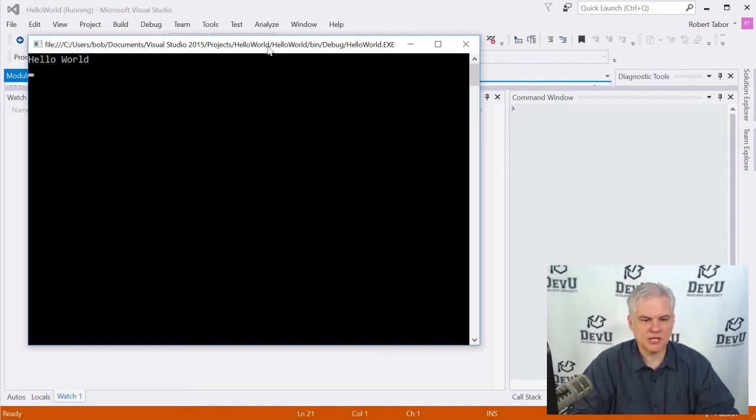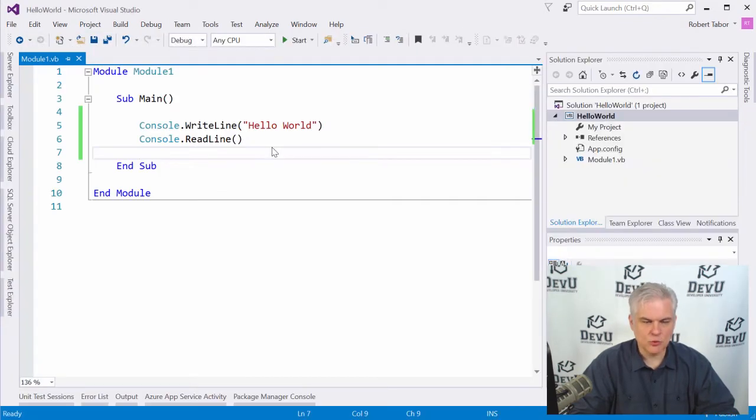How do we stop the application? There are two ways. I could click the little X button here in the upper right-hand corner, or I can hit the Enter key on the keyboard. The application will stop executing, and now we're back in edit mode in Visual Studio, back here in the code where we could modify it and make changes. So you can see that Visual Studio has now returned to its original state, and you might see some other windows pop open from time to time. You can safely ignore those for now.